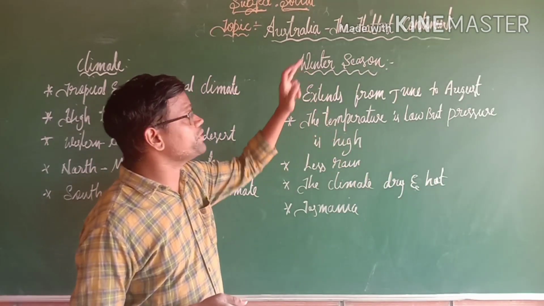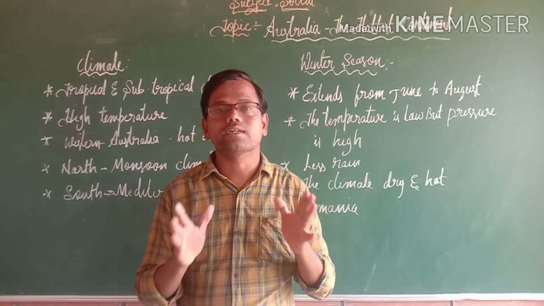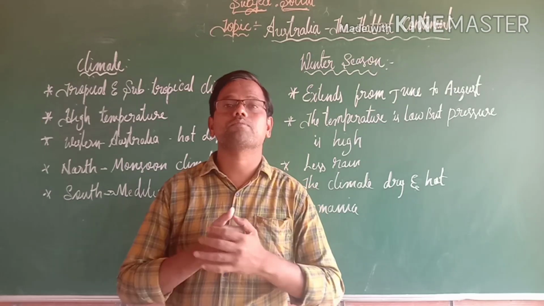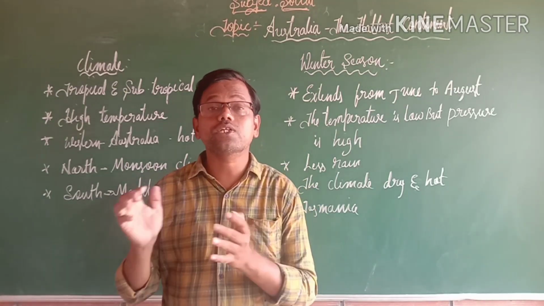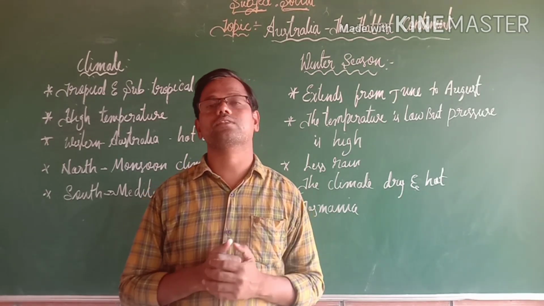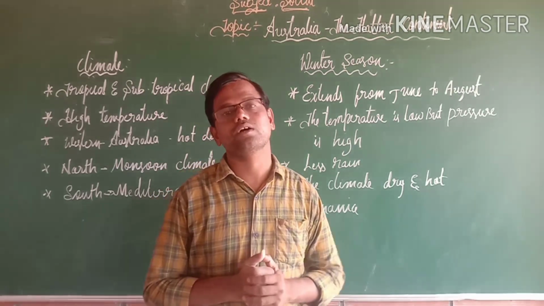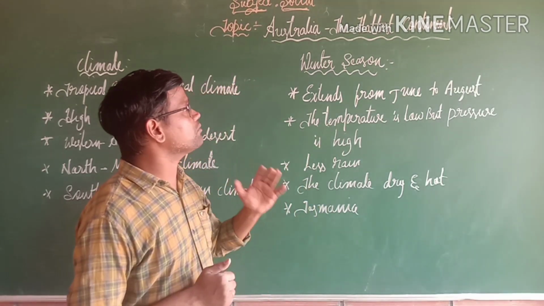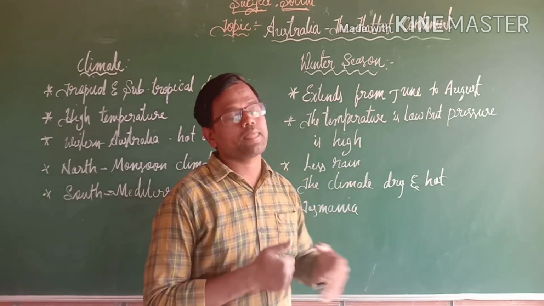If you see in the winter season, as you know, my dear student, Australia is located in the southern hemisphere. So the seasons of Australia are opposite to the northern hemisphere. When it is summer in the northern hemisphere, during that time we can see winter season in the Australia continent. And almost all that winter season extends from June to August.